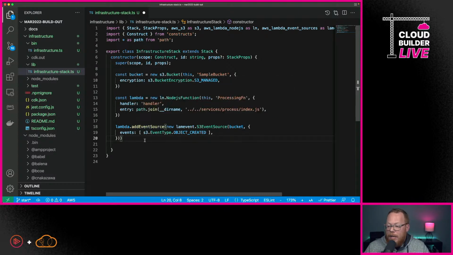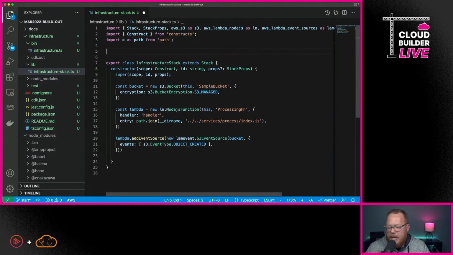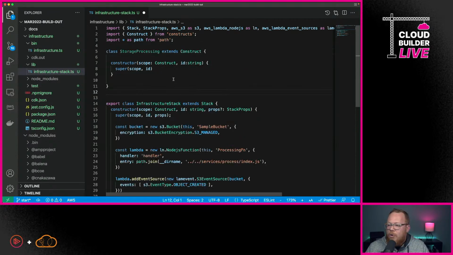And it's going to be our bucket, and we want this to fire every single time we have a new object that gets uploaded. Now, this is pretty cool. This might say, wow, that's pretty easy to define, but we can take it further. What I'm going to do now is create my own little construct. And again, a construct within the CDK is something that can have one or more resources inside of it, and it is in essence a reusable element.